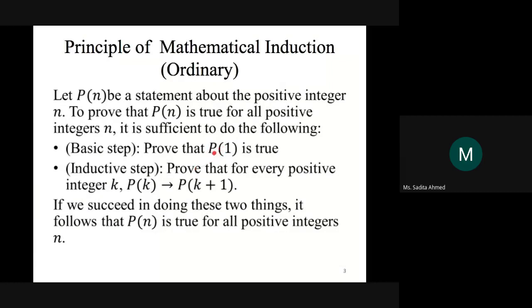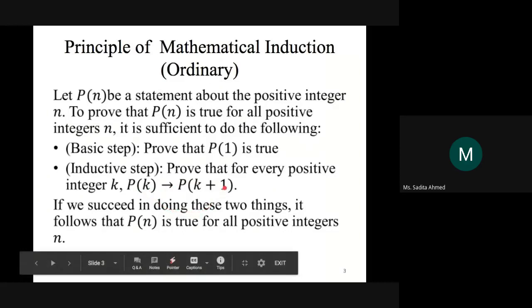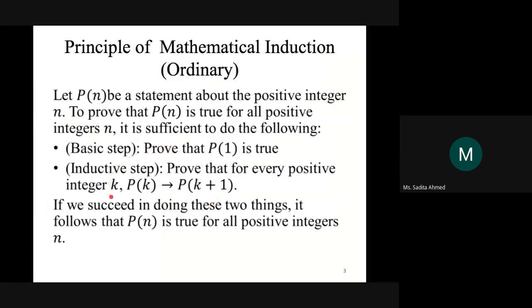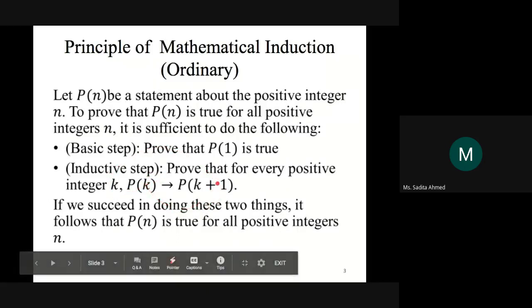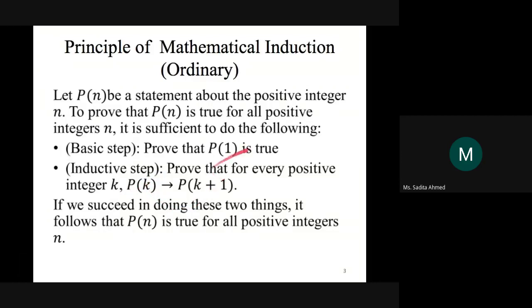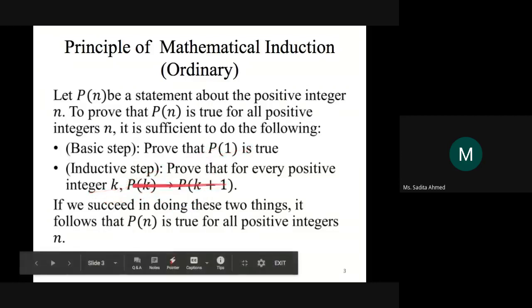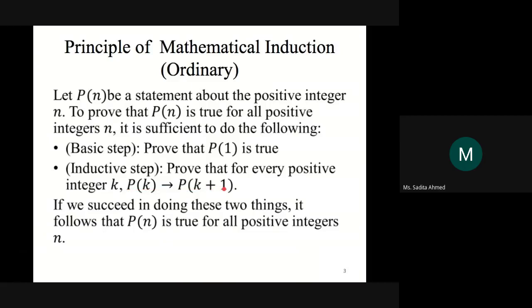So if P1 is true and you prove the inductive step, it means that it's also true for P2. With k equal to 1, here you have P2, so it's true for P2. Now P2 is true, so again feed that value back here. K is equal to 2, so it's true for the next one. By combination, this is the basis and this is the process of induction, going to the next one. Just like that, you can go up to n integers and prove the entire statement for all n positive integers.